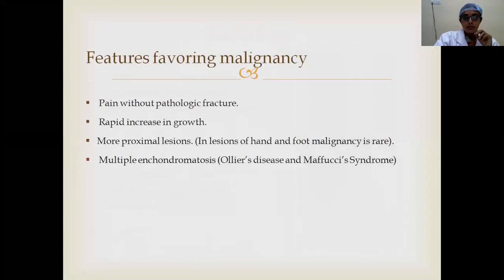So same thing we have discussed earlier, when there are certain syndromes like Ollier's disease and Maffucci's syndrome. Both of these things are important from an entrance point of view. Maffucci's syndrome is nothing but multiple enchondromatosis with hemangiomas, and Ollier's disease is multiple enchondromatosis. These have increased risk of malignant transformation up to 30%. And with more proximal lesions also, the malignancy rates are high.